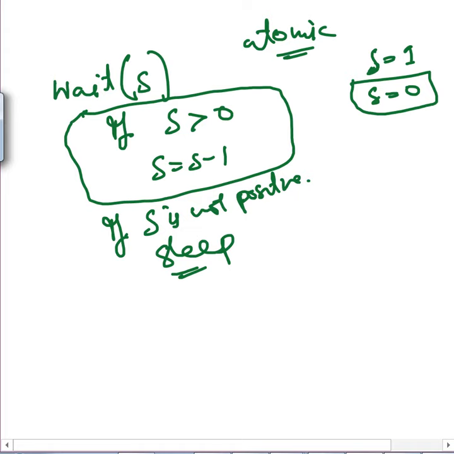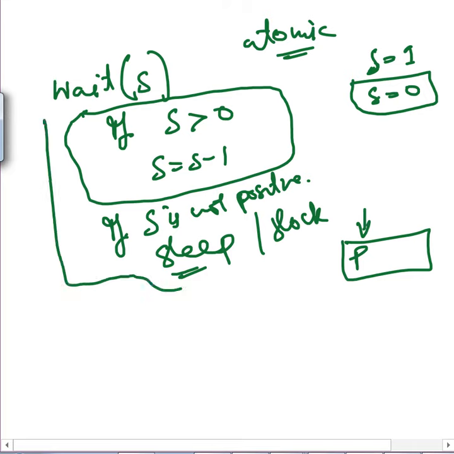If S is positive, that means nobody is accessing the critical section, or nobody is using that resource, it is free, and we can access it. But first we should lock it. How do we lock it? We decrement S and make it 0. Now if S is not positive, that means somebody has already worked on S. That means we should sleep, or we block that process, and it goes into a sleeping queue. It will only wake up if some other process does the signal and wakes it up. Do you understand?